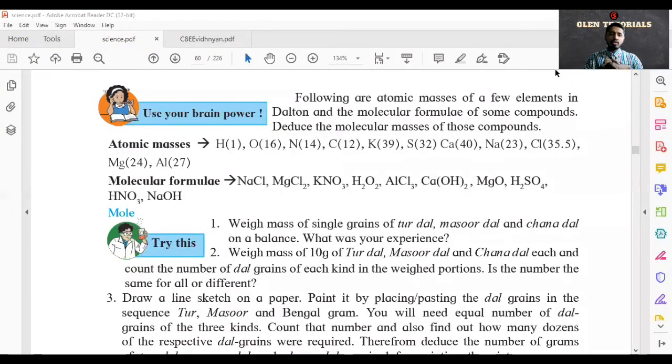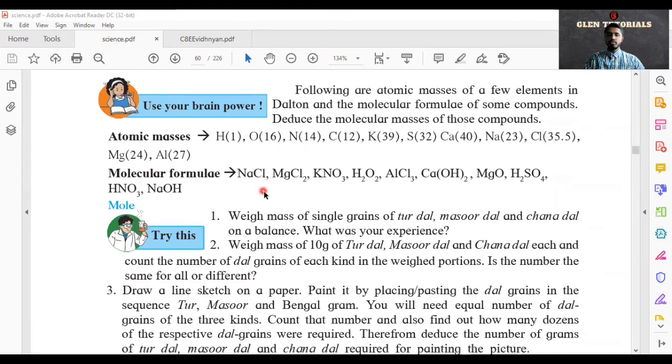Okay, so I hope you understood the concept of mole. If you see here, atomic masses are given of certain elements. In the same way, their molecular formulas are given. The molecular formula NaCl is sodium chloride. MgCl2 is magnesium chloride. So these are all molecular formulas. If you say NaCl, sodium chloride, the entire name is not written. It's written in symbol form.